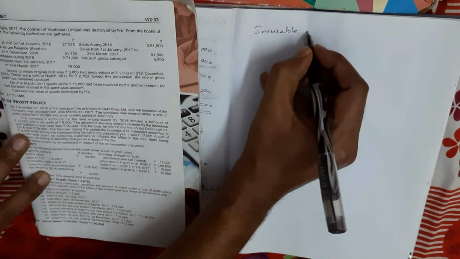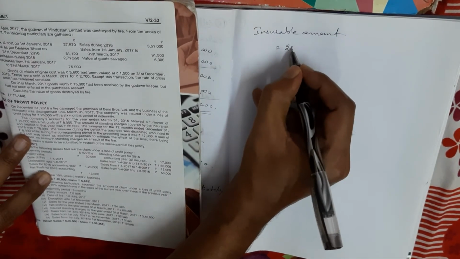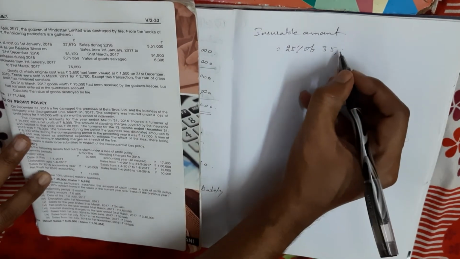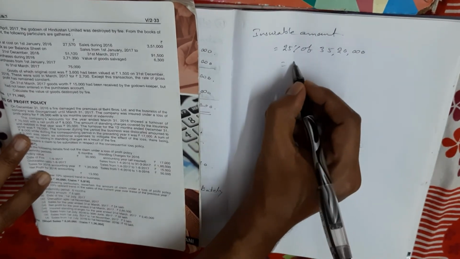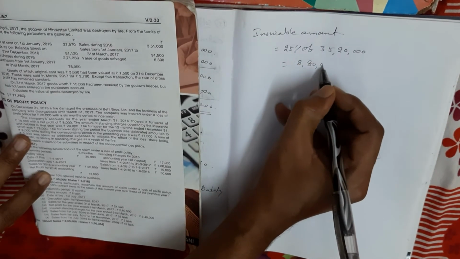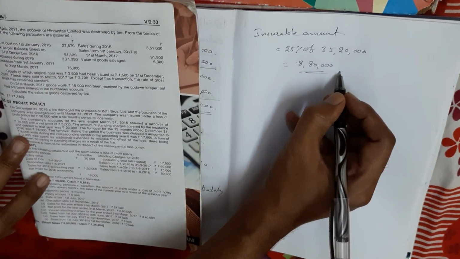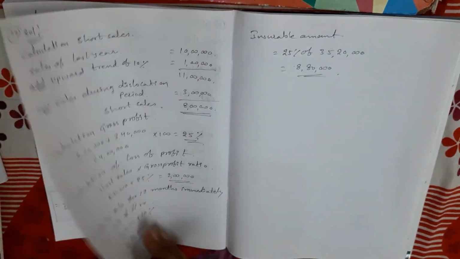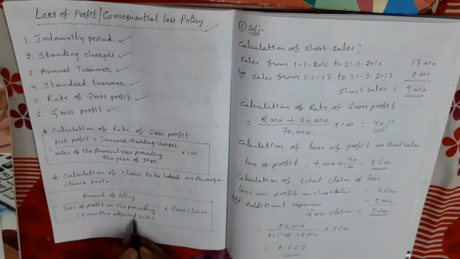Therefore, insurable amount is equal to 25 percentage of adjusted sales. It is 35 lakhs 20,000. So that means 8 lakhs 80,000 rupees. Okay, so this is the insurable amount. Here, insurable amount means this amount: loss of profit on the preceding 12 months adjusted sales.